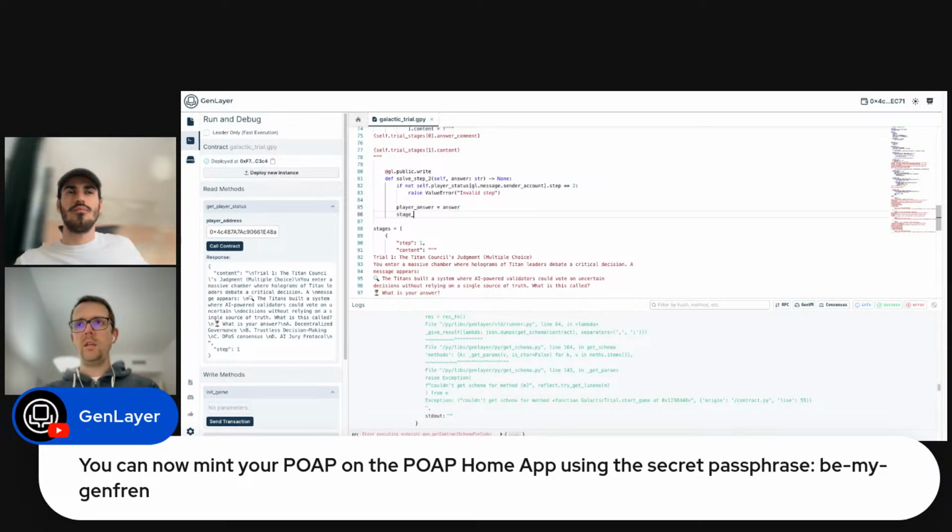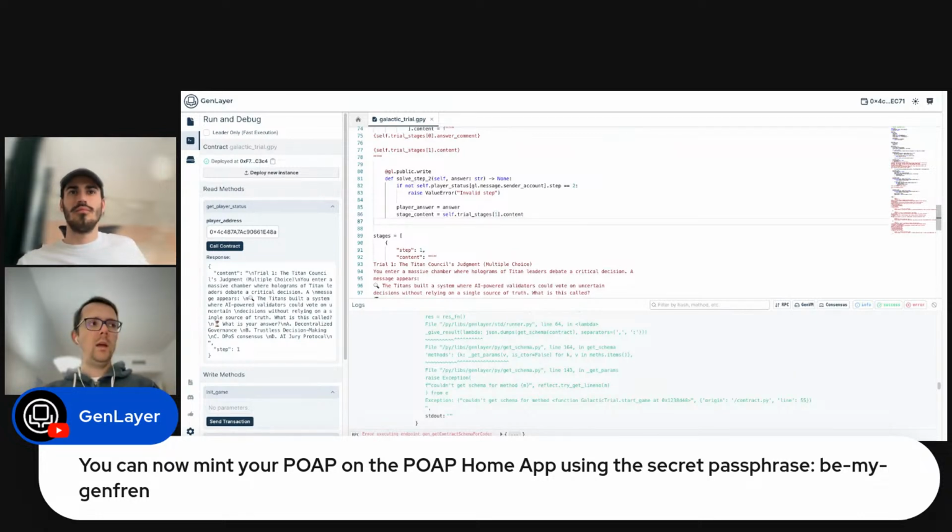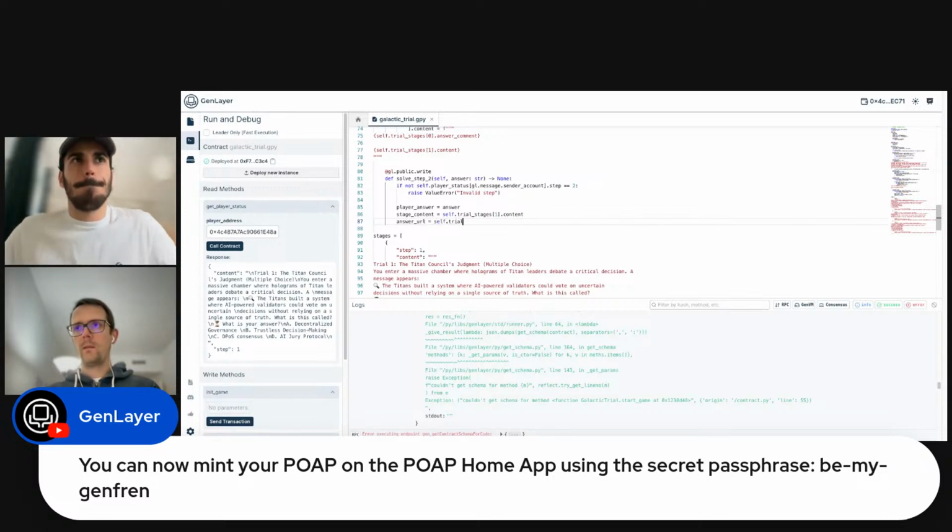The stage content is the stage trial stages at the first position, because it's the stage 2 dot content, and the answer URL, which is the same stages. Oh, sorry.